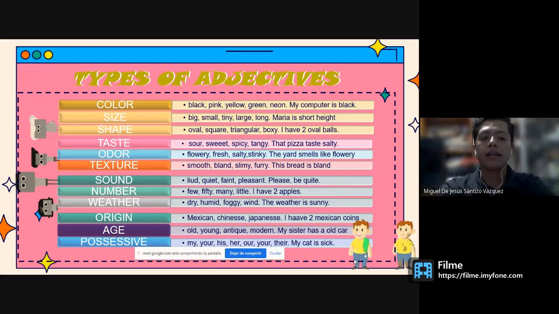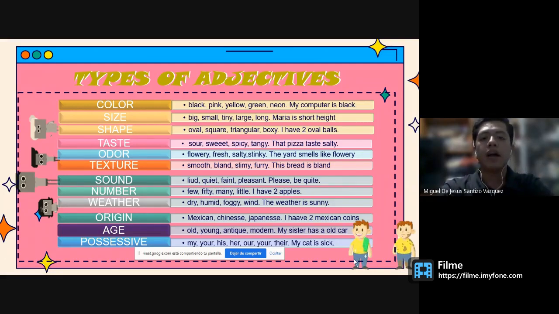Odor, something that we can smell: floral, fresh, stinky. As an example, we have: the yard smells floral. Texture: smooth, bland, slimy. The bread is blunt. Sound: quiet, pleasant, loud. As an example, we have: please be quiet. Number: few, 50, many, little. We have: I have two apples.